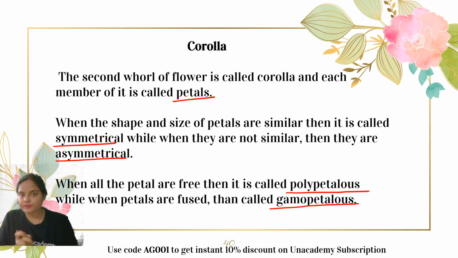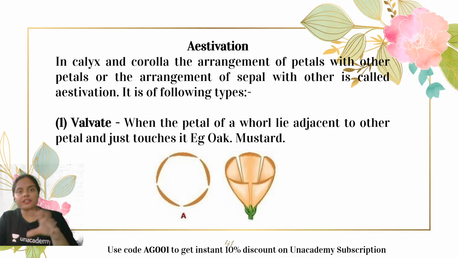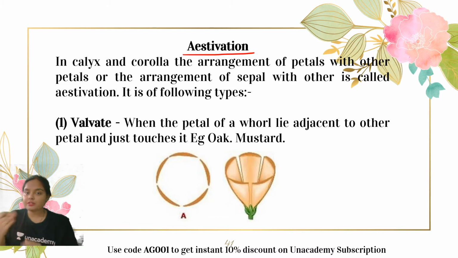Gamo is marriage, together, right? So when they are present in a fused form, they are known as gamopetalous condition. Okay, guys. So moving ahead, different floral parts. See, the arrangement of sepals or petals in a flower is studied in a topic which is known as aestivation. So what happens in aestivation? In the calyx and corolla, the arrangement of petals with respect to the other petals, or the arrangement of sepals with the other sepals, is known as the aestivation.